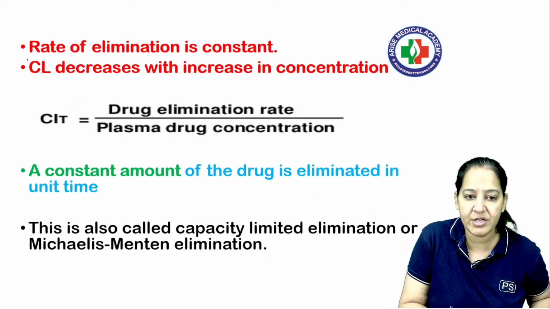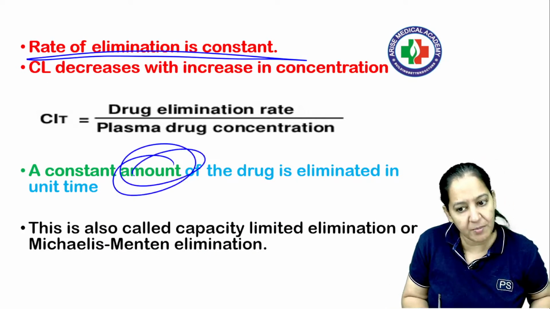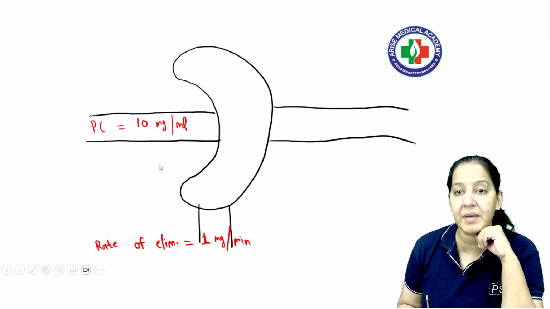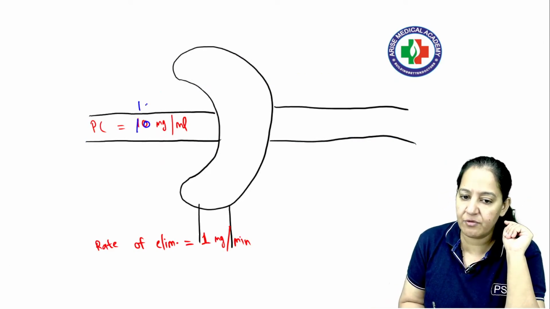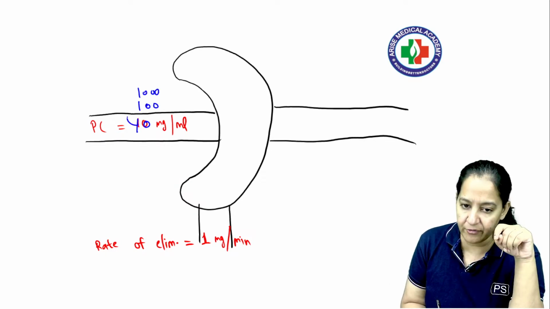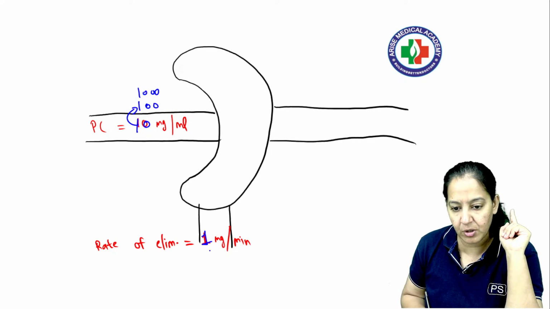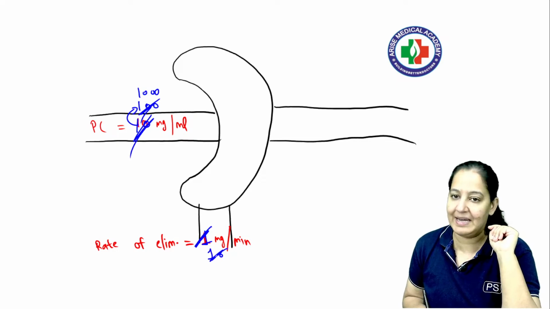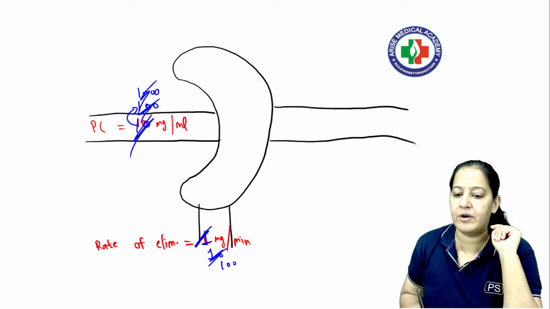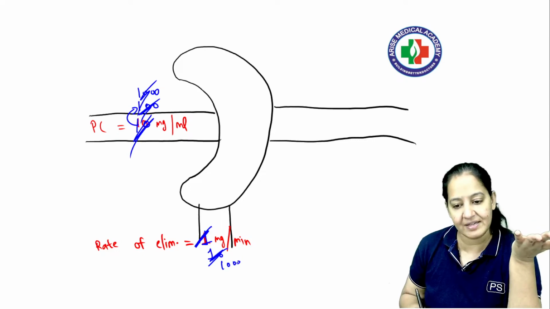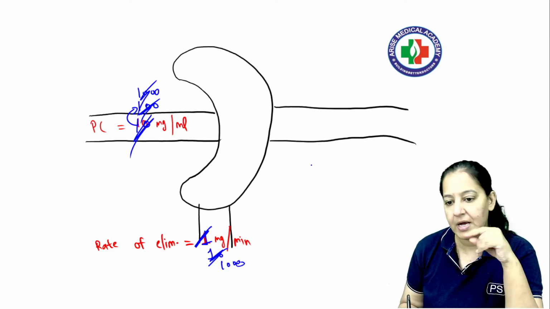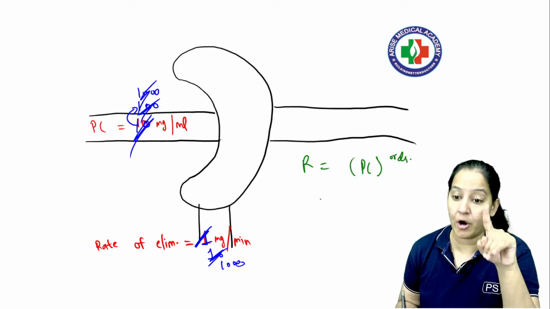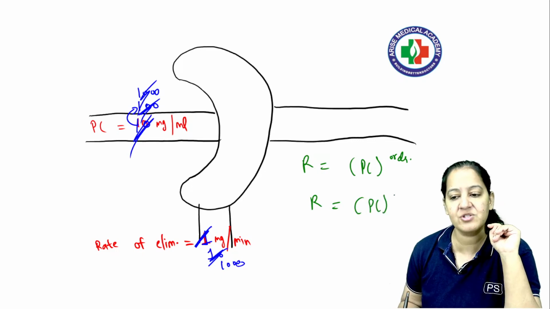So these are the zero order. Here rate of elimination is constant and a constant amount of drug is eliminated. It doesn't depend on plasma concentration. And what about the first order? First order में क्या होगा? If you are increasing the plasma concentration from 10 to 100, 100 to 1000, so if you are increasing 10 times, the rate of elimination also increases 10 times, है ना. जब ये 10 है तो ये 1 है, जब ये 100 है तो ये 10 है, और जब ये 1000 हो जाएगा तो ये 100 हो जाएगा. So whatever times you are increasing, that times rate of elimination also increases. Got my point? So apply the formula. What is the formula? Rate of elimination is equal to plasma concentration to the power order. Order is 1 here. So rate of elimination is equal to plasma concentration to the power 1.